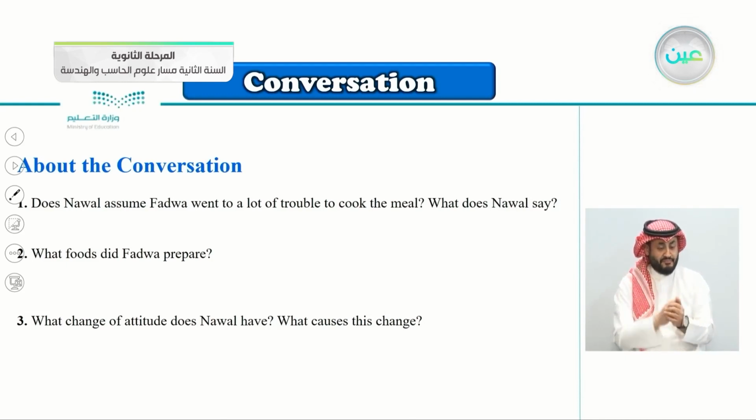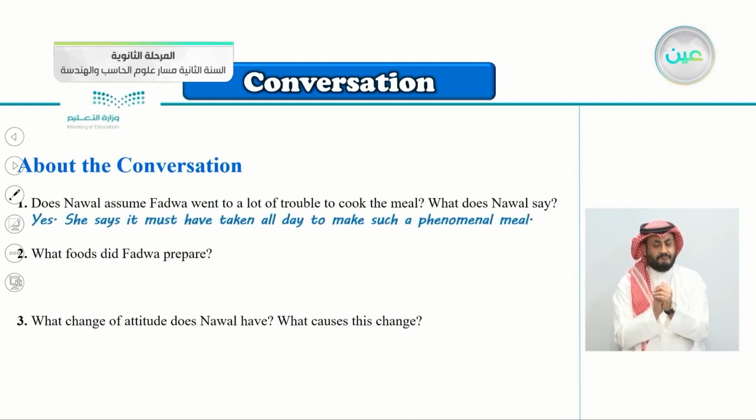So I think the first question here: does Nawal assume Fadwa went to a lot of trouble to cook the meal?